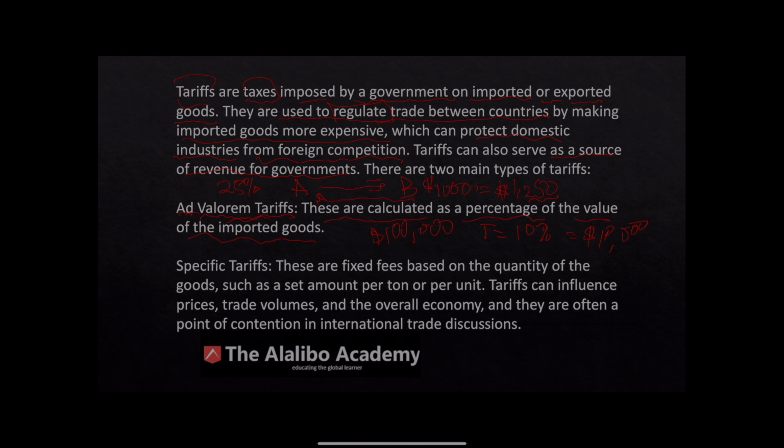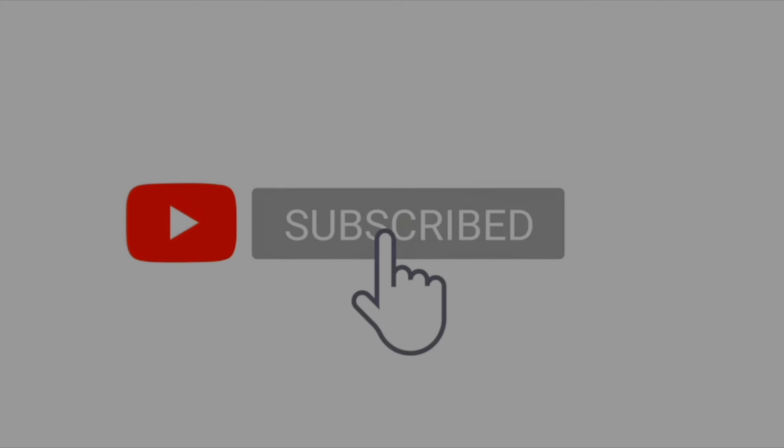It's very important for us to understand this, because there are two types here. The first one is ad valorem tariffs, which is a percentage of the value of the imported goods. The second one is specific tariffs. These are fixed fees based on the quantity of goods, such as a set amount per ton, right? So this is based on per ton, the weight per unit, whatever the case may be. Tariffs can influence prices. When importers are paying more, they pass the cost to the consumers. You may not like it, but it makes perfect sense.